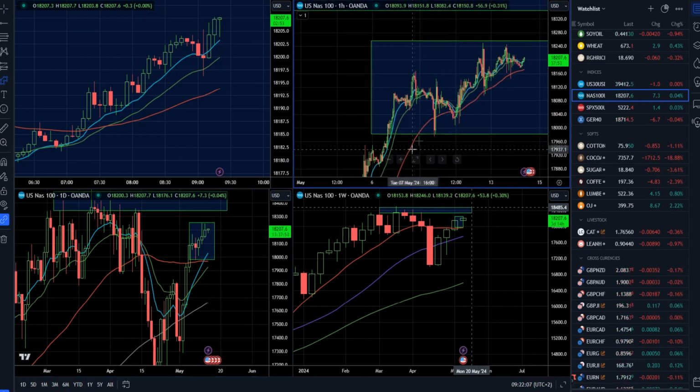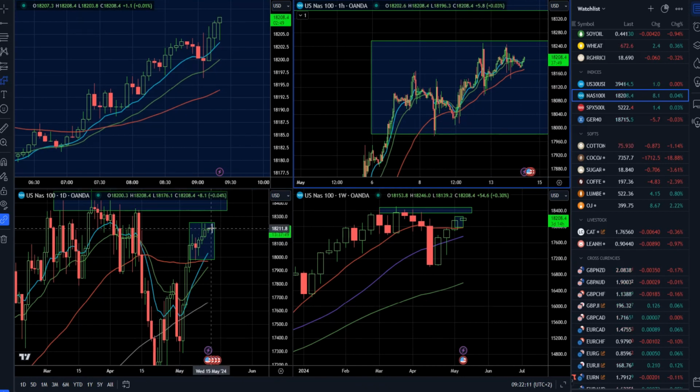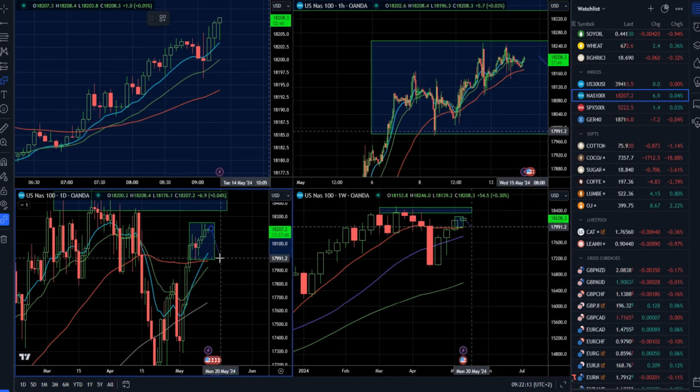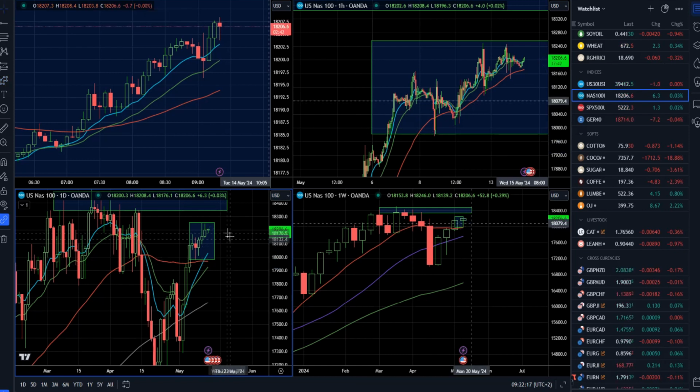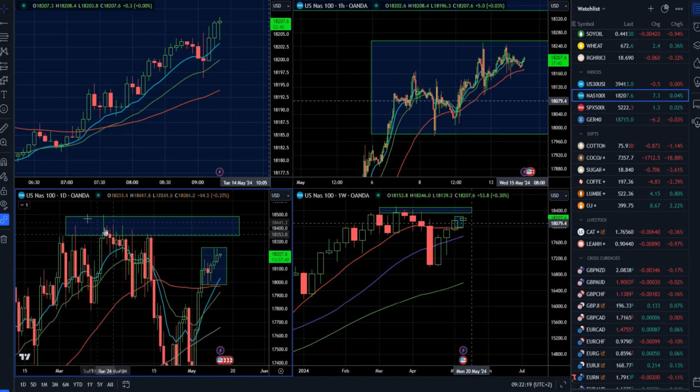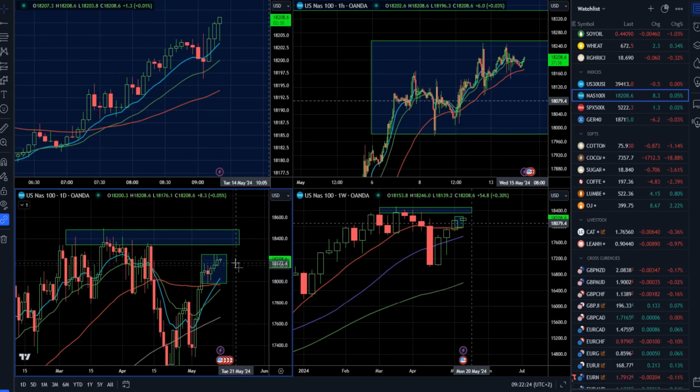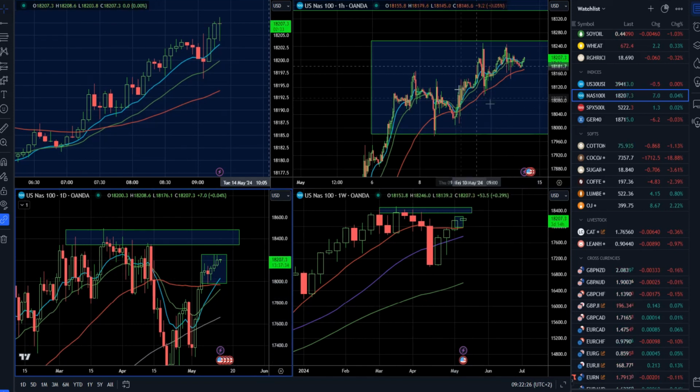On the hourly market is holding higher lows. But if we can see the break of this structure to the downside, there will be a potential for the downside rotation towards, let's say, 18,000 mark again. So as long as market is trading below this key cluster, I give more chance for the short midterm downside development. So we just need a confirmation of the change of behavior from bull to bear. So we need to see the hourly first break this structure.